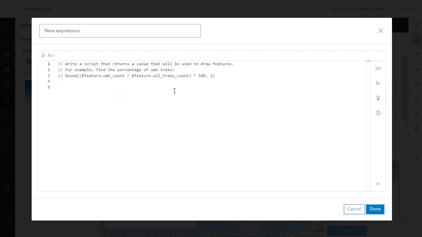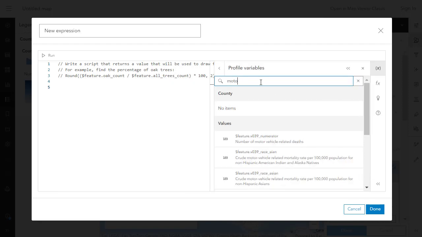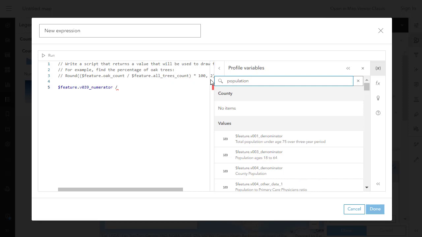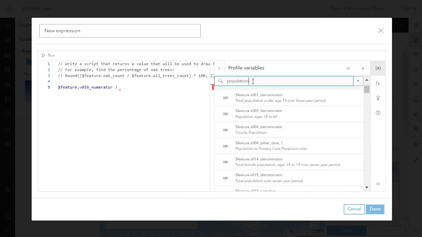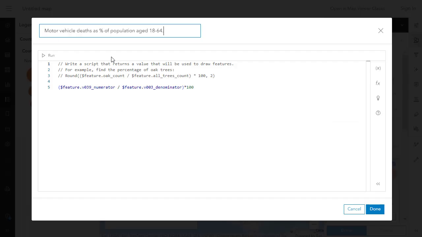Now, let's go ahead and add an expression. We've got the motor vehicle deaths, but let's dig deeper. We want to get the percentage of motor vehicle deaths in terms of a certain segment of the population. So we're going to add an expression. We're going to select the motor vehicle deaths as the numerator. And for the denominator, let's get population ages 18 to 64. Let's paren that whole thing times 100. So we're going to get a rate now of the motor vehicle deaths divided by the 18 to 64 population.